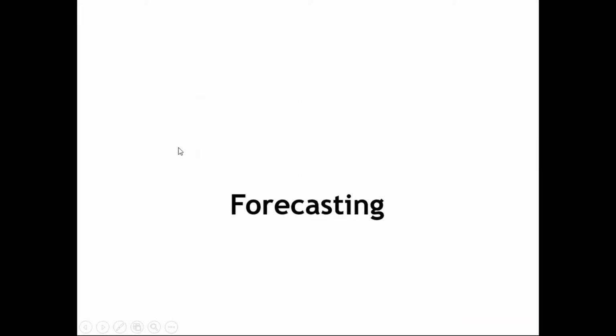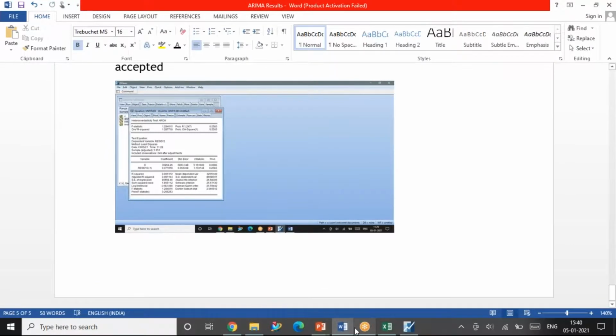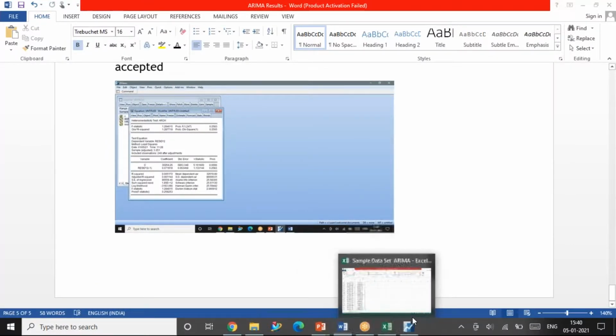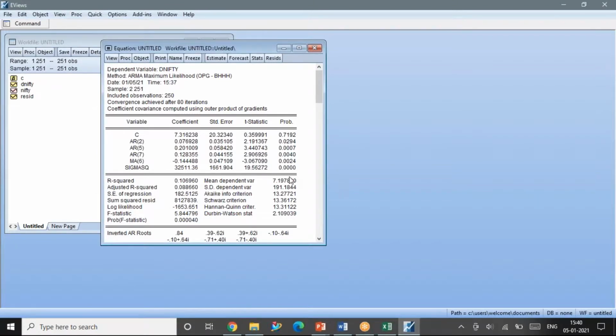Now we will move on to forecasting. How do I forecast the results? I have the equation already, whatever I've written, 2, 5, 7 and 6, and the output is here. From this output window only, you have to do the forecasting.